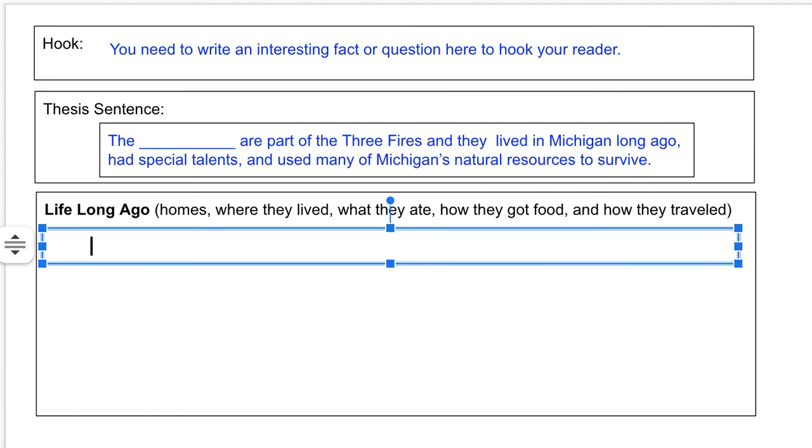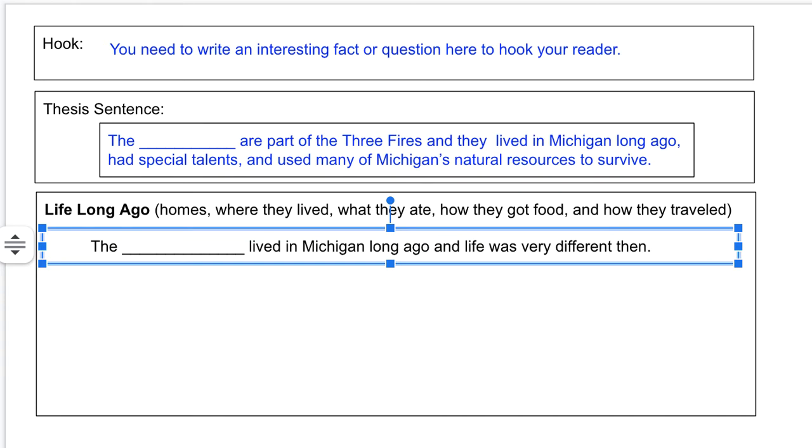There's my indent. And I might write something like, and then I'm going to leave a blank here. You would fill that out. The Ottawa, the Potawatomi, the Ojibwa lived in Michigan long ago. And life was very different then. Okay, so that's going to tell me that I am going to talk about how they lived.